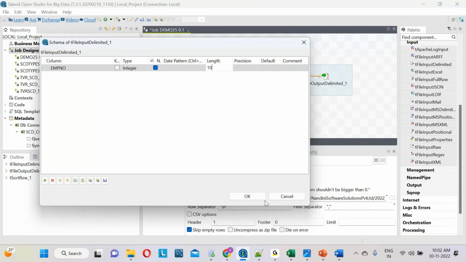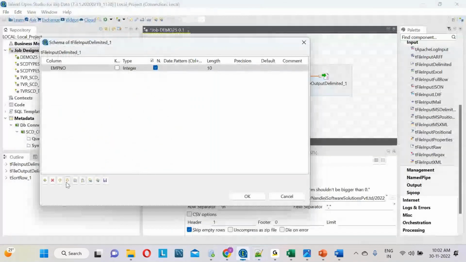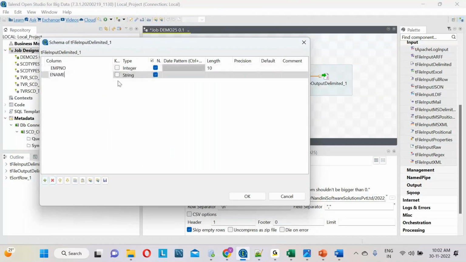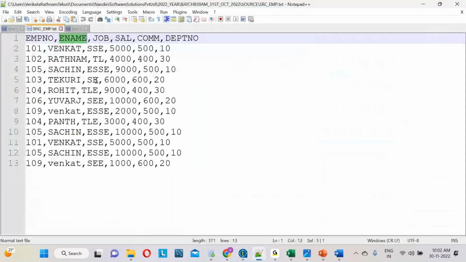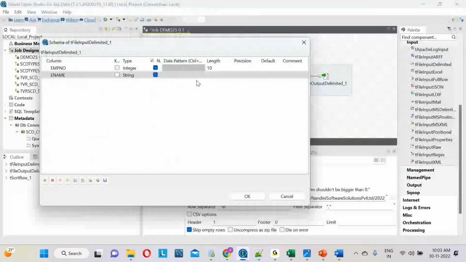Now, what is the next column, team? Employee name. Let me copy this employee name and add the plus symbol. Let me give the employee name as string format, characters, right? It has some characters, right? So what data type do I have to pass in Talend? We have to use the string data type, guys. Let me pass some length.